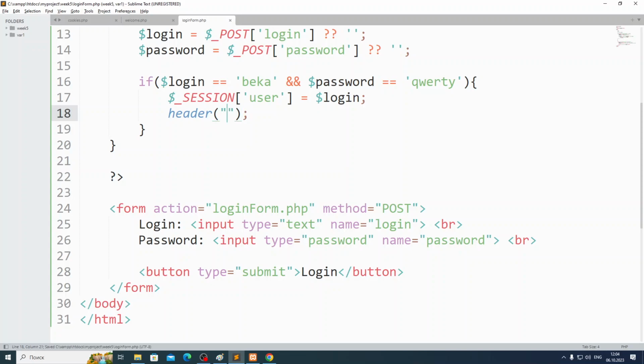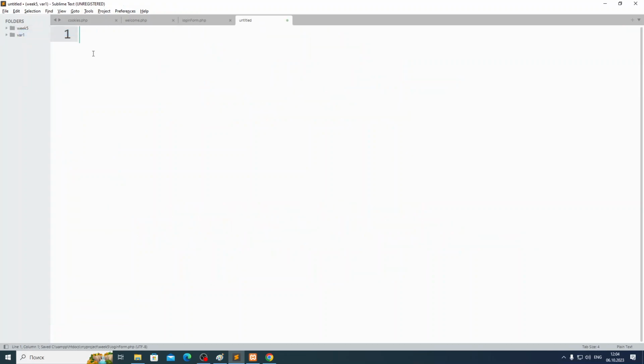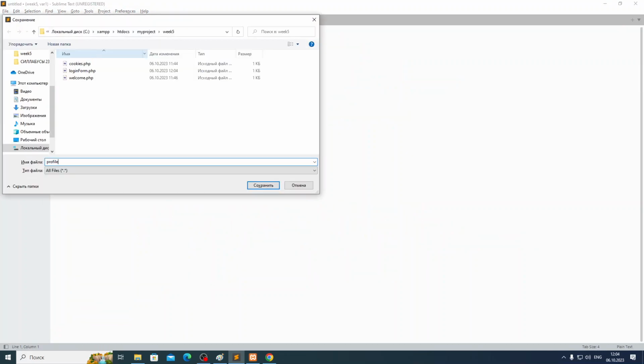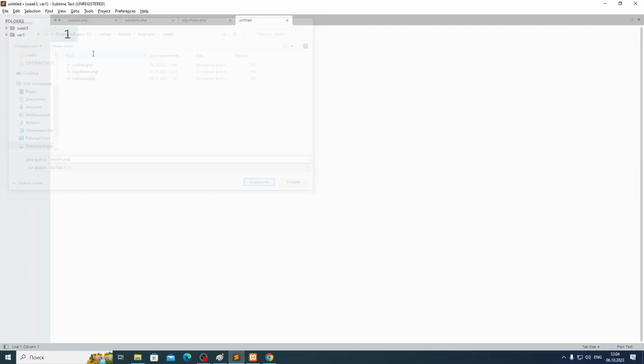Redirection to another file. Let's redirect to what file? Location, profile, yeah, profile PHP. Okay, let's redirect him to profile PHP. I will create another file. Let me call it profile PHP. And here, guys, let me open only what? Only PHP, okay, without HTML.